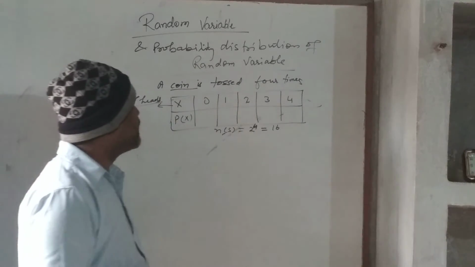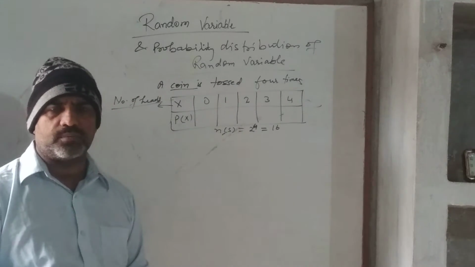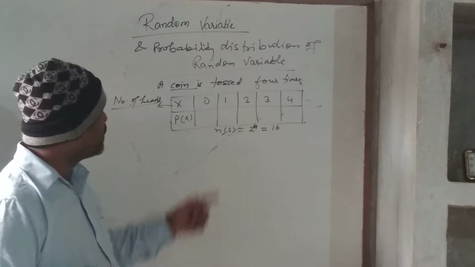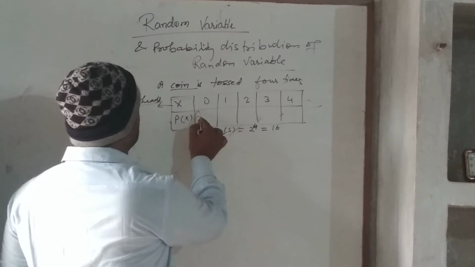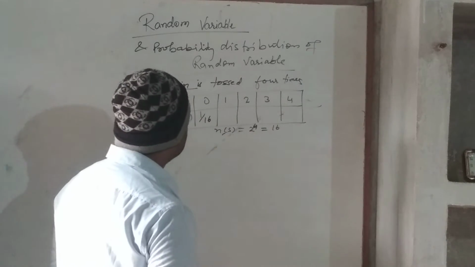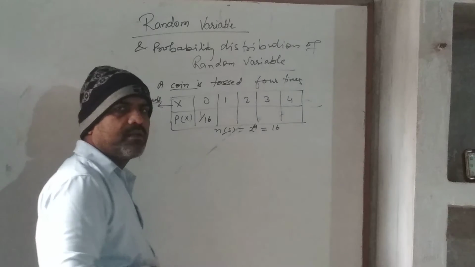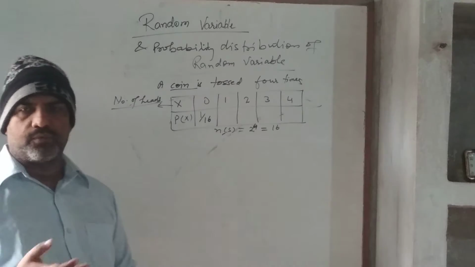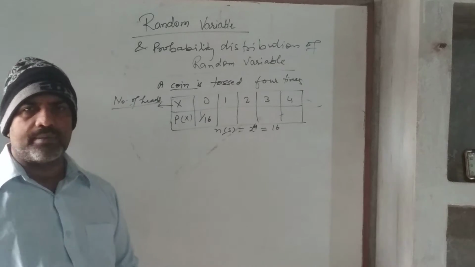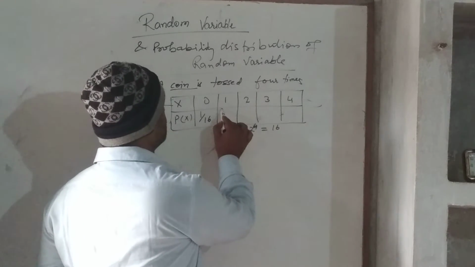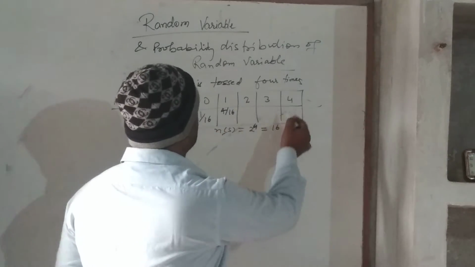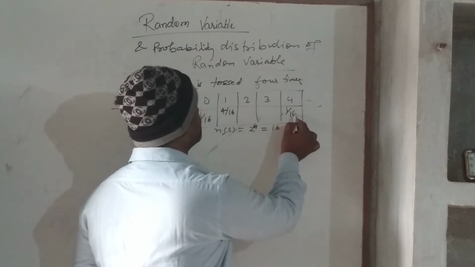Then what will be the probability of getting 0 head? Only one possibility is there, that is when all tails come, then there will be 0 head, and this value will be 1 by 16. Then what will be the probability of getting 1 head? The first time head can be there, second time, third time, or fourth time. So 4 possibilities are there, so it will be 4 by 16. What will be the probability of getting all heads? That also will be 1 by 16.